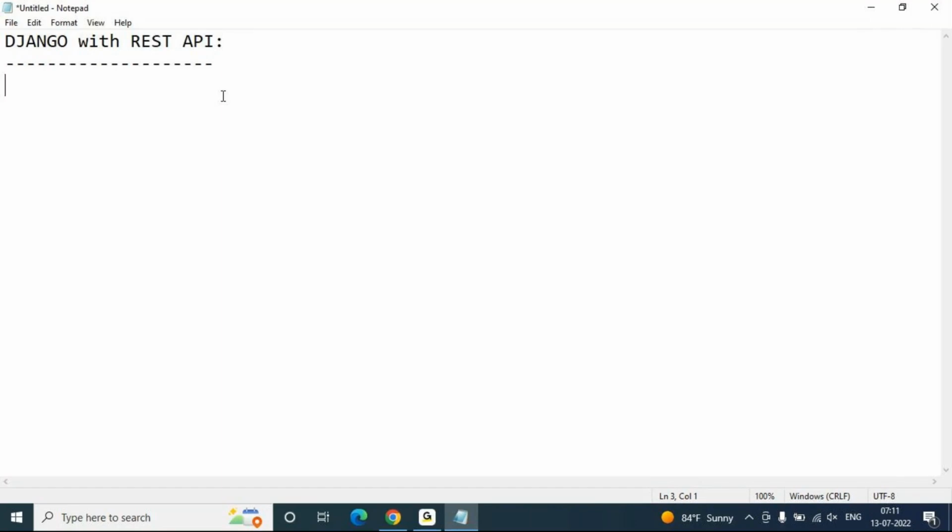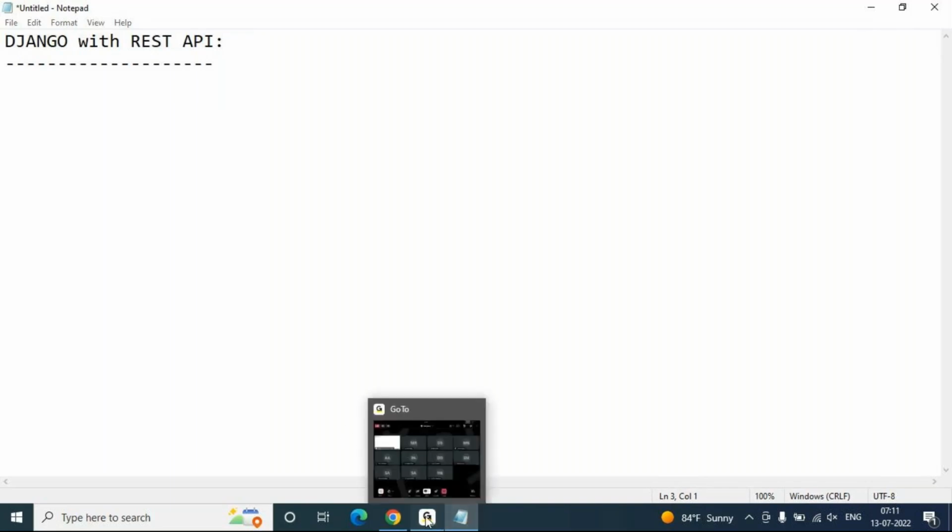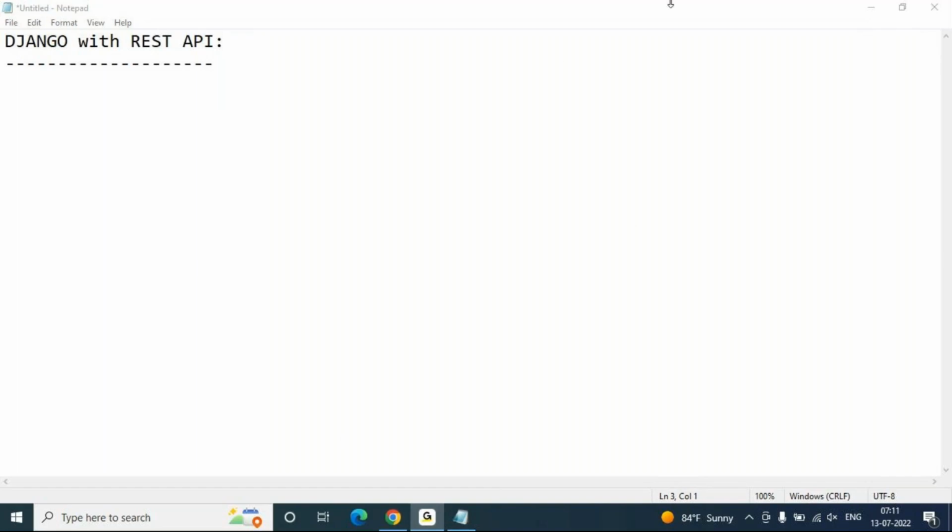Why? Because the Django framework is completely written in Python only. That's the reason I strongly recommend learning Python first before Django. At least you should be in a position to identify Python variables and functions, and classes and object creation like that. So this is mandatory.